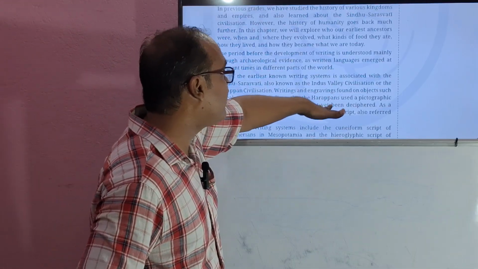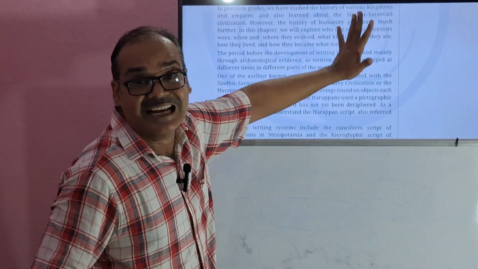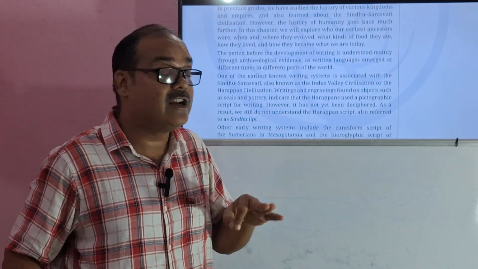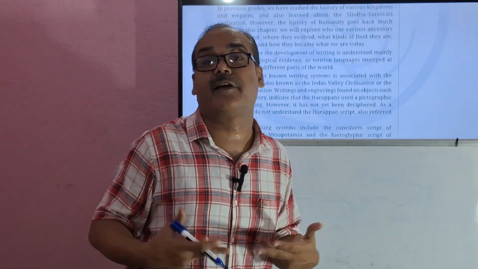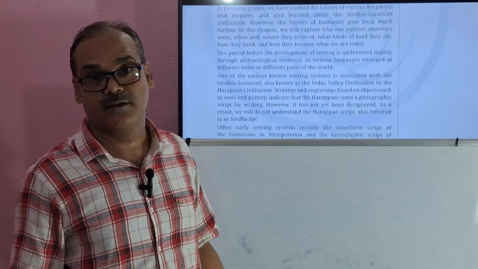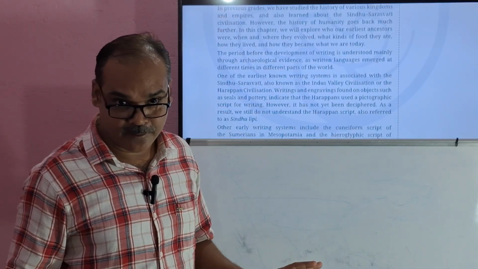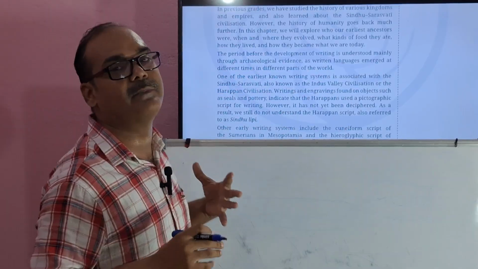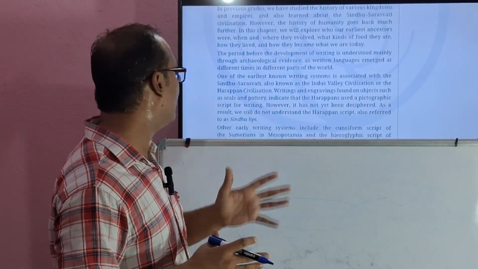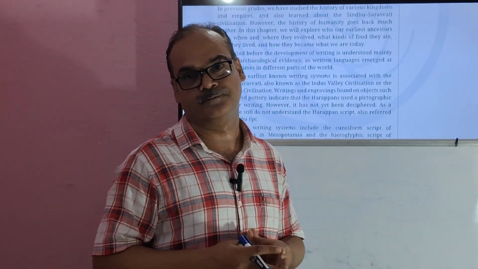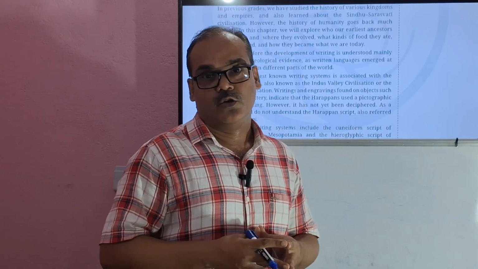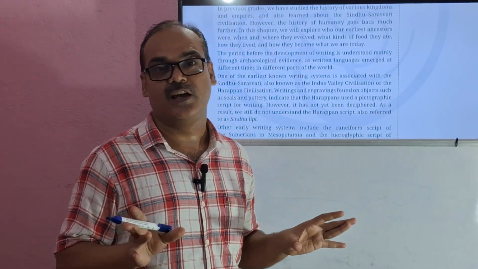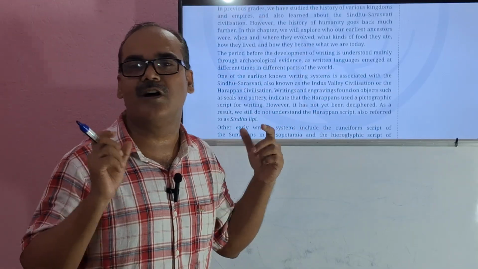However, it has not yet been deciphered. Till date, it is difficult. It could not be deciphered. It could not be read out what is written. Got it? Okay. As a result, we still do not understand the Harappan script, also referred to as Sindhu Lipi. Those pictures, till date, the archaeologists are unable to decipher what is written.